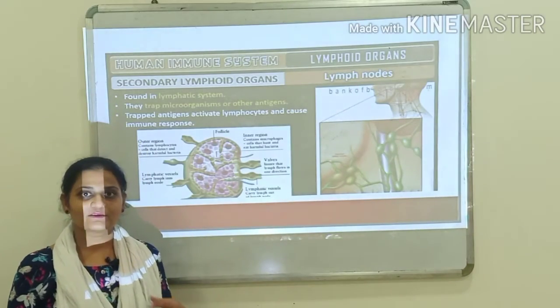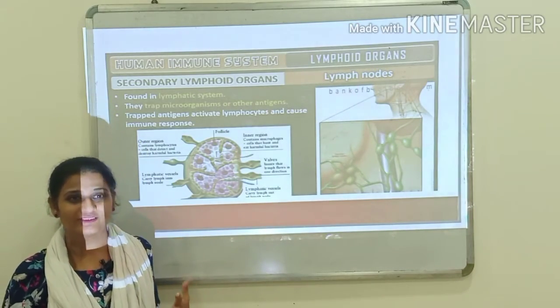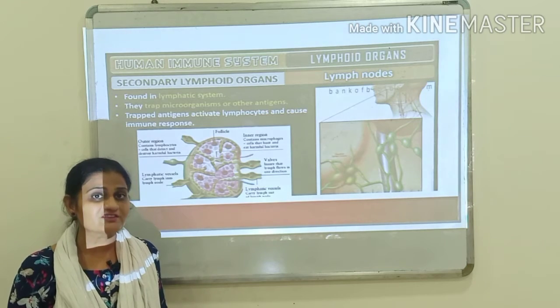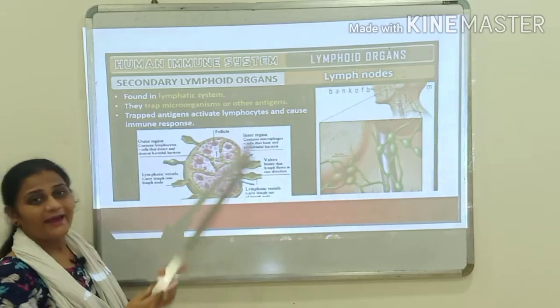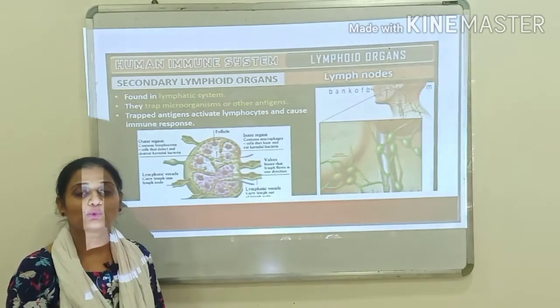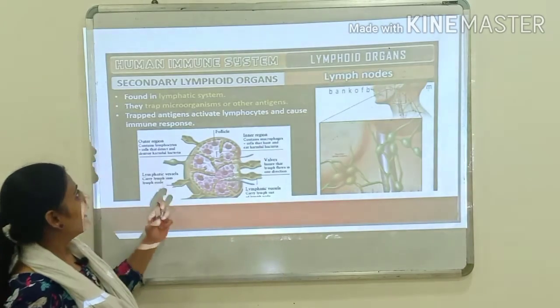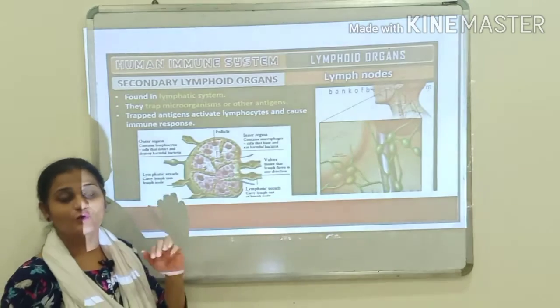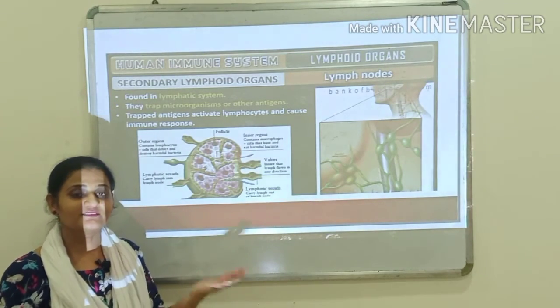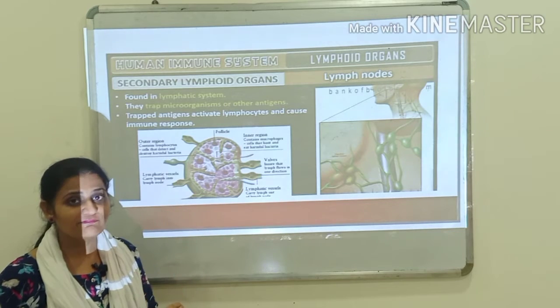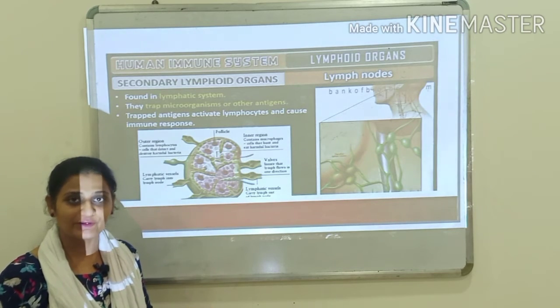Lymph nodes are the solid structures which are present at different points along the lymphatic system. The function of the lymph nodes is to trap the microorganisms or other antigens or foreign particles that enter the lymph or the body fluid.